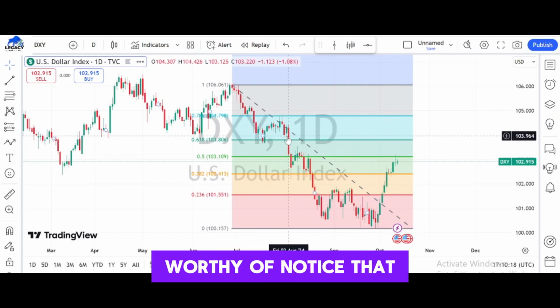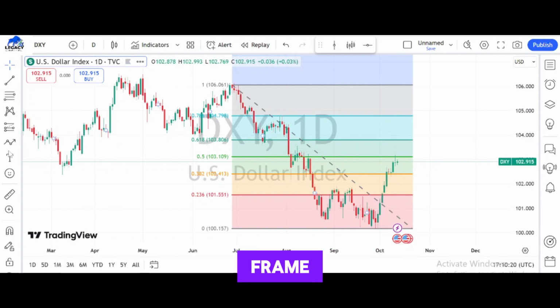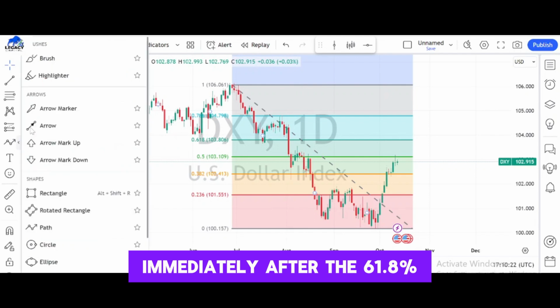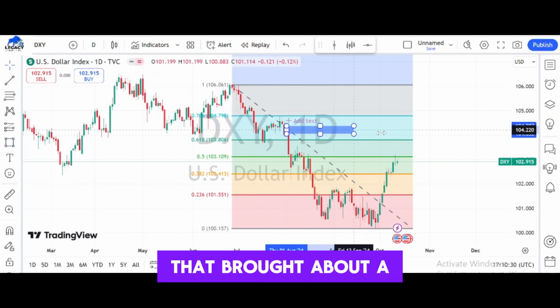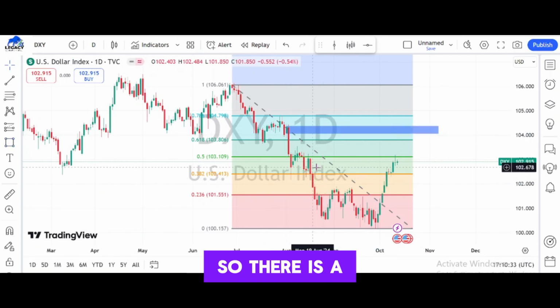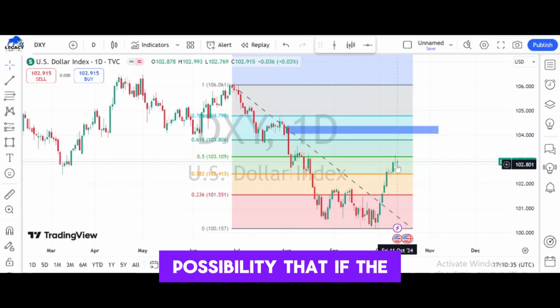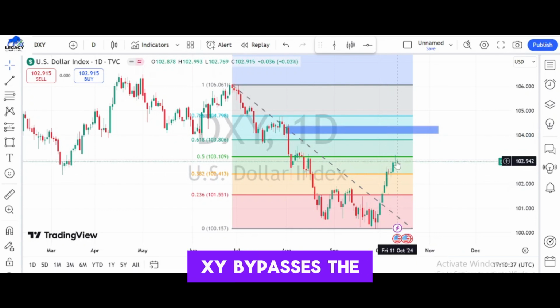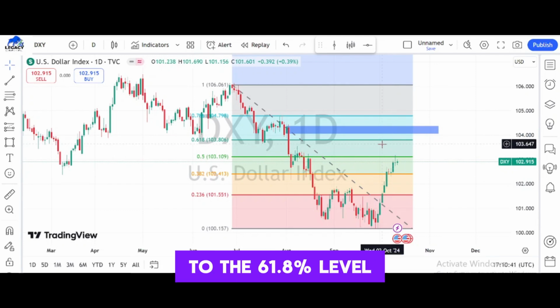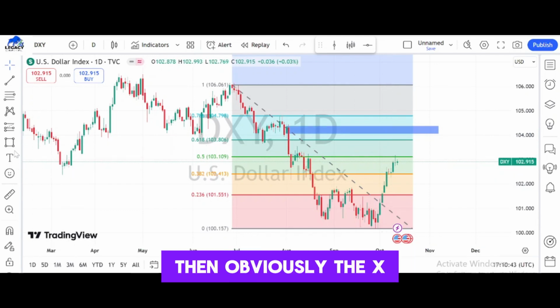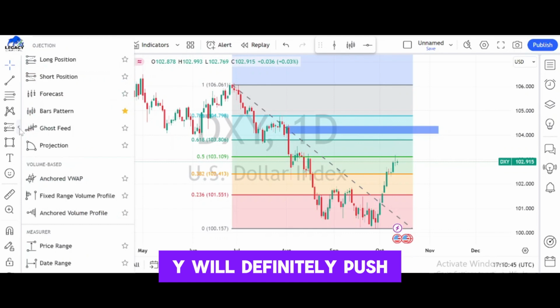And of course, what we have noticed is that on the daily time frame, immediately after the 61.8% level, there is actually a supply zone that brought about a change of character. So there is a possibility that if the DXY bypasses the equilibrium level and moves to the 61.8% level, then obviously the DXY will definitely push